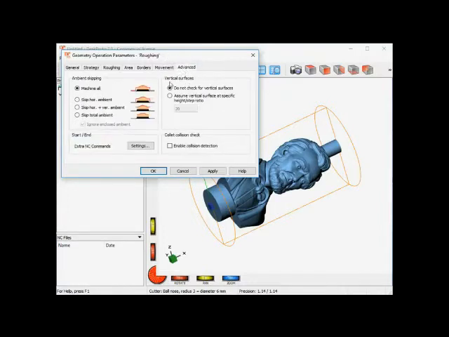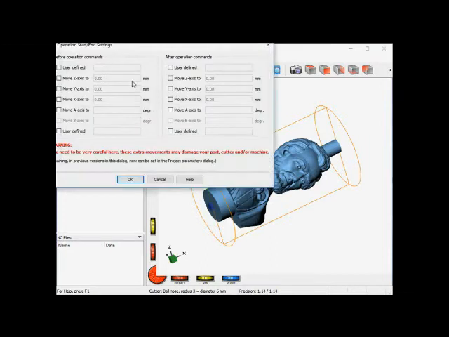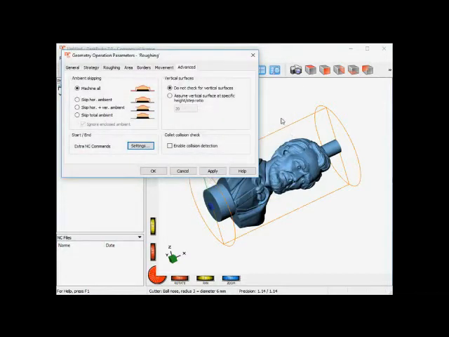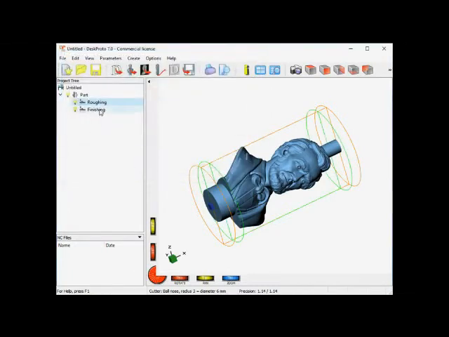And in the advanced parameters, I have one setting here in the extra start and end commands. At the start of the file, I can add a movement to Y is 0, as normally rotation axis toolpaths do not contain any Y-axis movements. Now this one is added at the start of the file to make sure that the cutter moves to a position exactly above the rotation axis. Okay, these are the roughing settings.